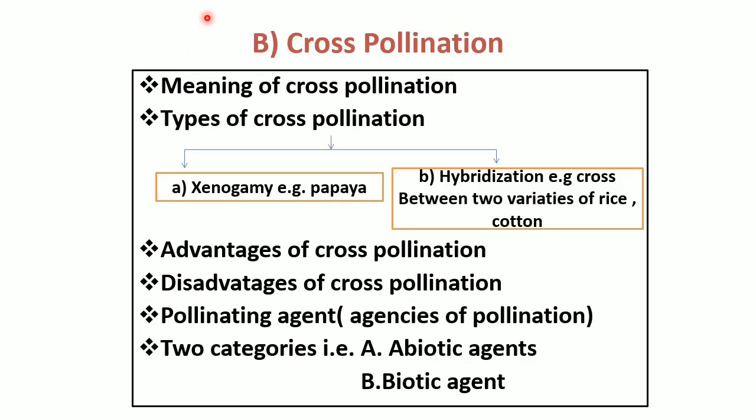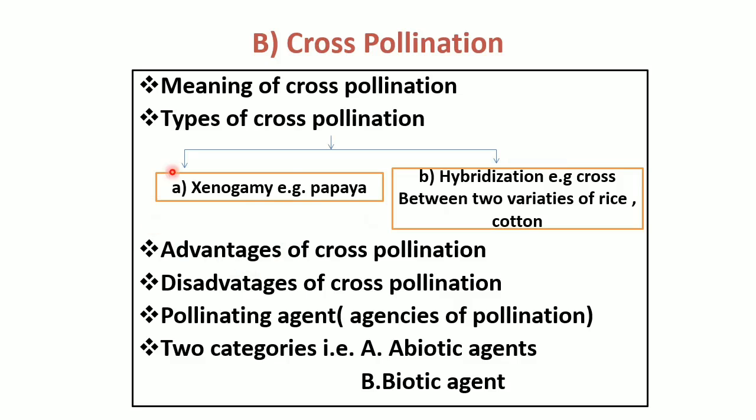Another type of pollination is called cross pollination. So what is the meaning of cross pollination? Transfer of pollen grain from the anther of a flower to the stigma of another flower produced on a different plant having different genetic makeup is called cross pollination. There are mainly two types of cross pollination. First type is xenogamy, second type is hybridization.